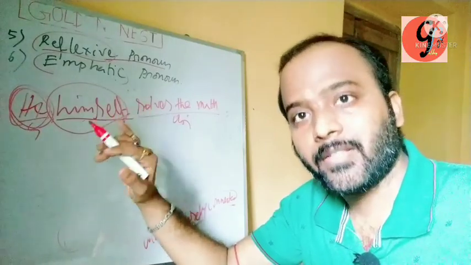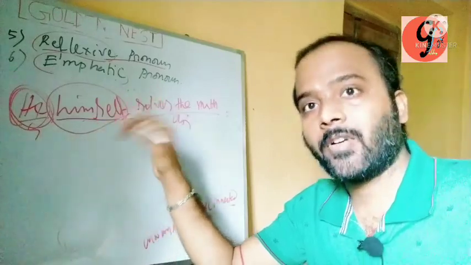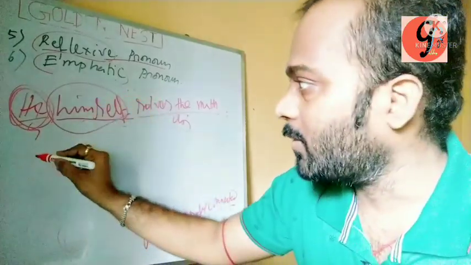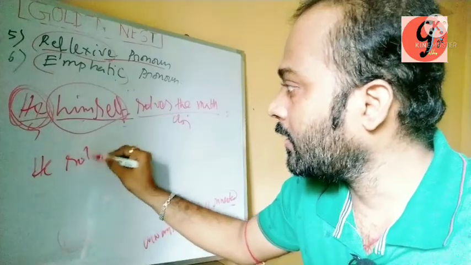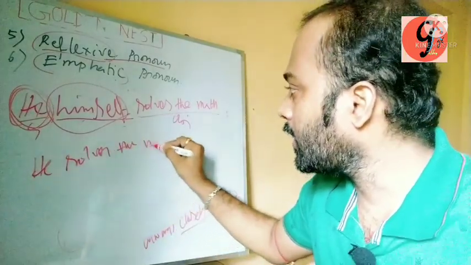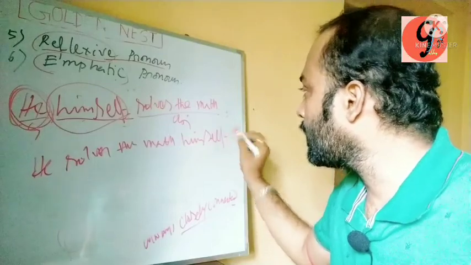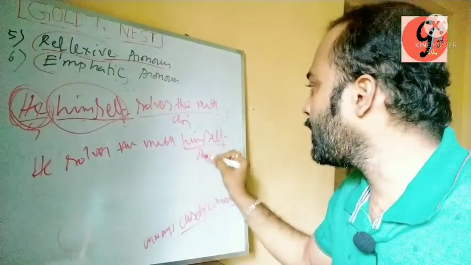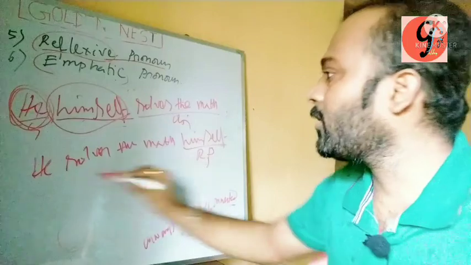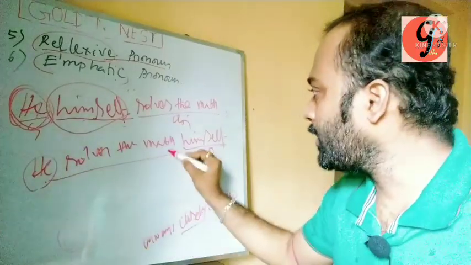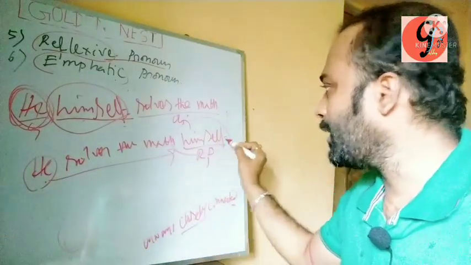But if I write this example, he solves the math himself, here himself is a reflexive pronoun, you know that, because here he is the subject and himself is at a long distance, in the last part of the sentence.